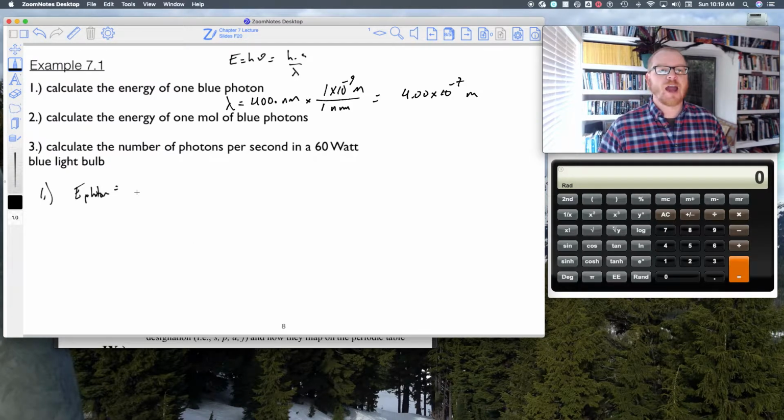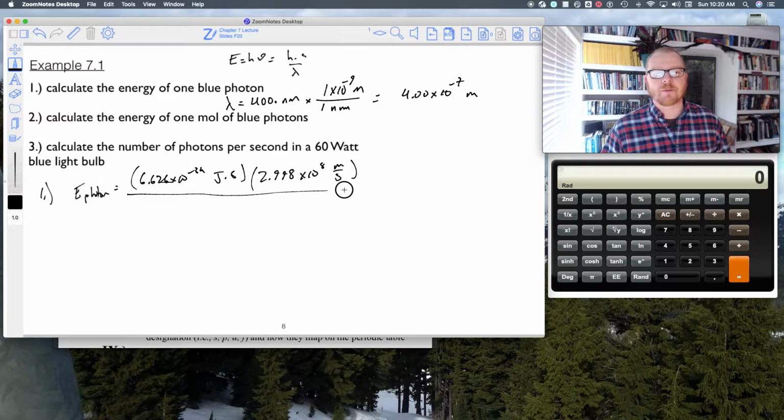All right? So now I can say E photon equals 6.626 times 10 to the minus 34 joules times seconds times c, which is 2.998 times 10 to the 8 meters per second. You don't have to memorize these constants. I will give them to you.